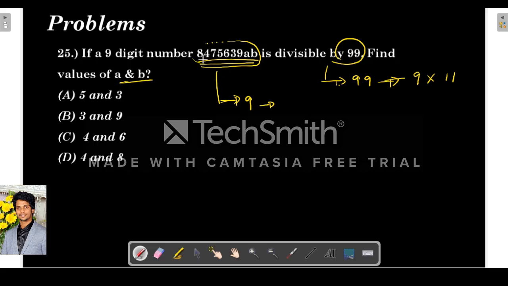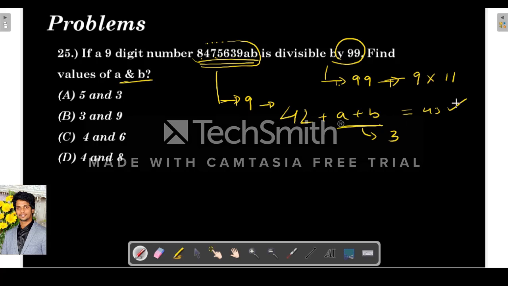The sum of digits must be a multiple of 9, right? So do the sum of digits. 8 plus 4 is 12, 12 plus 7 is 19, 19 plus 5 is 24, 24 plus 6 is 30, 30 plus 3 is 33, plus 9 is 42. So 42 plus a plus b should be a multiple of 9.